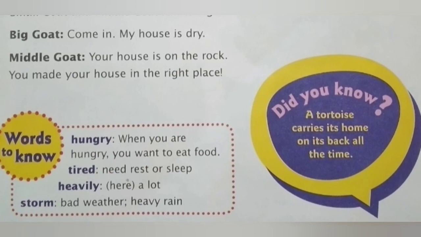So, words to know. Hungry, in the sense that when you are hungry, you want to eat food. That is the feeling that we need food. Tired, in the sense that we need rest or sleep. Heavily, in the sense of a lot, like a kind of burden. Next, storm: bad weather, very big winds, and then heavy rain.